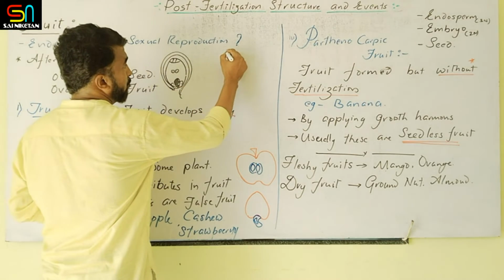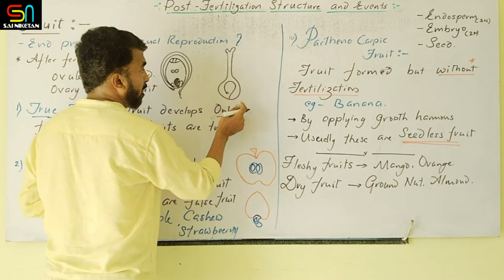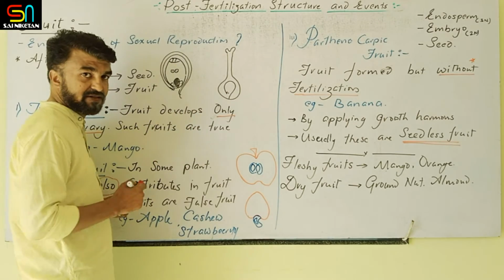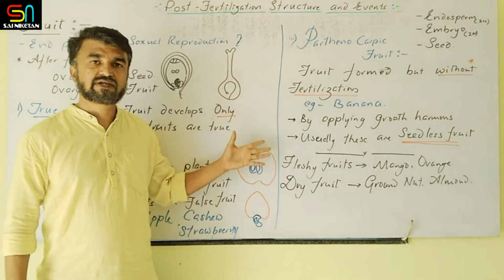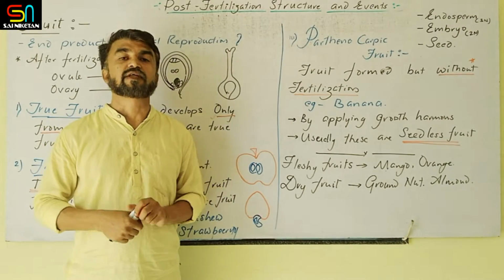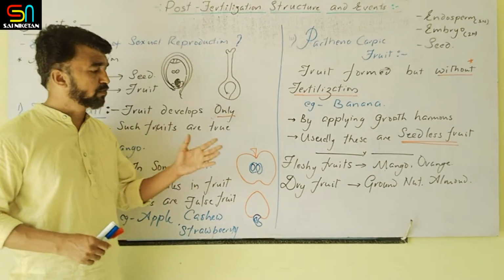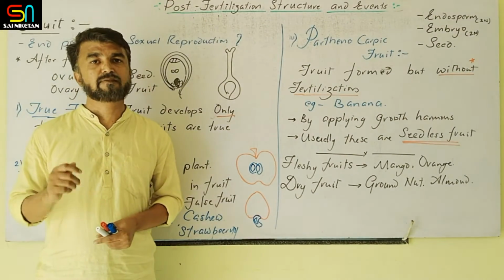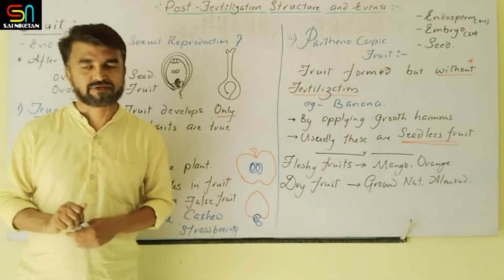How many ovules are present inside this ovary? And how many ovaries are present inside the flower? Based on this, the number of seeds and number of fruits may vary. Clear? So this is about the fruit. Now one more topic is apomixis and polyembryony. We will cover it and finish this chapter with a short pause.